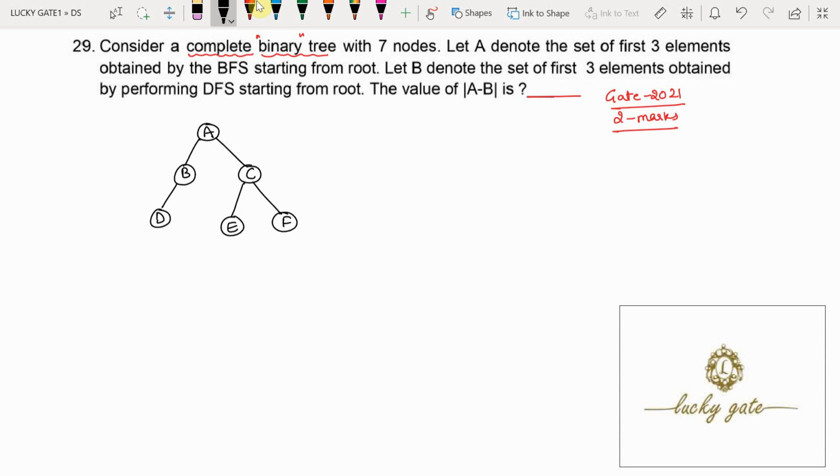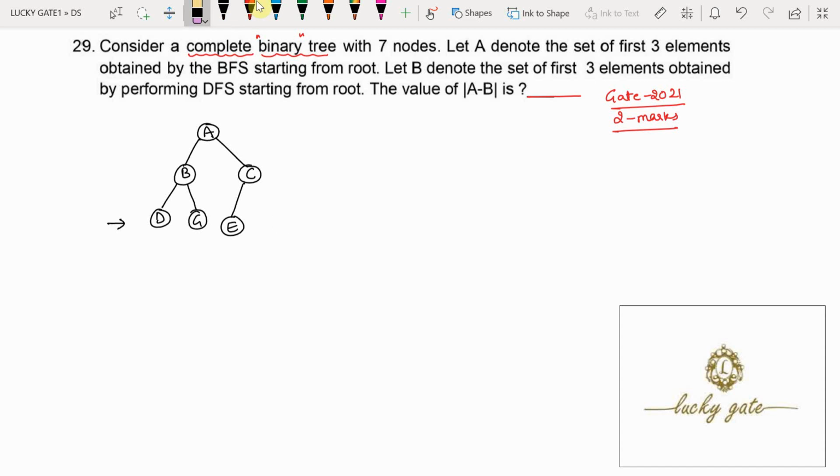Because all the levels are to be full, first condition, but here this level is not full completely, and even that it is to be filled from left to right. It means here B's right child is not filled, so it requires B's right child, assume G. Now I can call this filling from left to right.